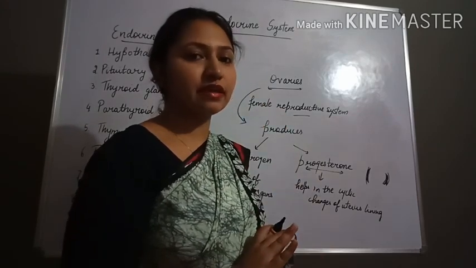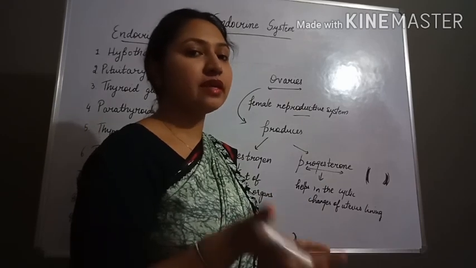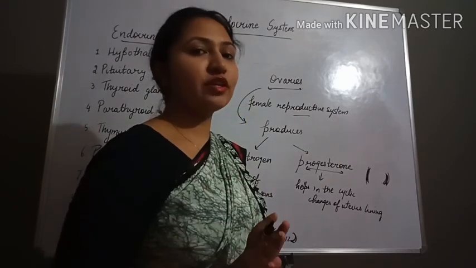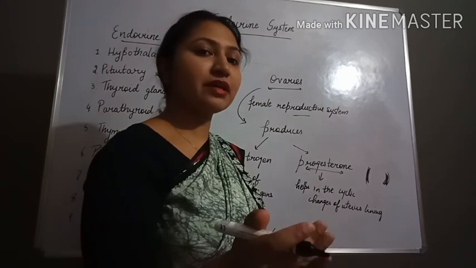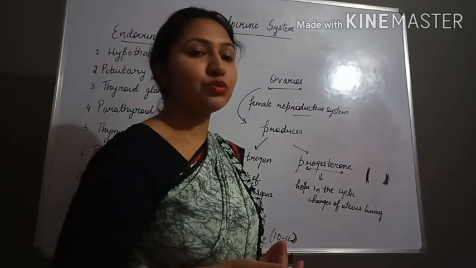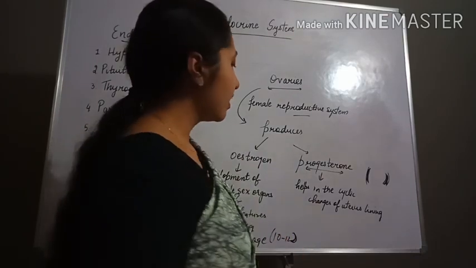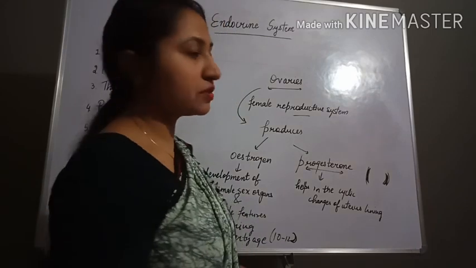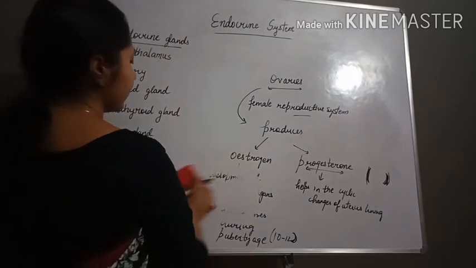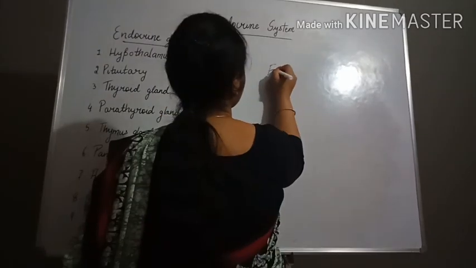When the fetus is there, at that time menstruation will not be there. But if the baby is not there, no fertilization, then after a month menstruation occurs, and the uterus lining comes out in the form of bleeding, which is known as menstruation.